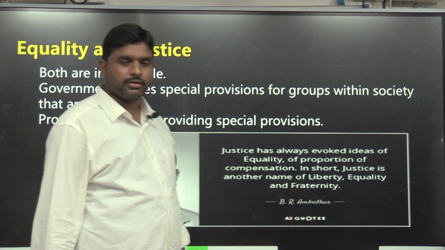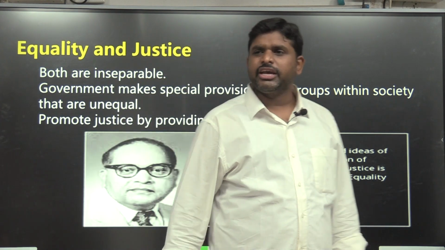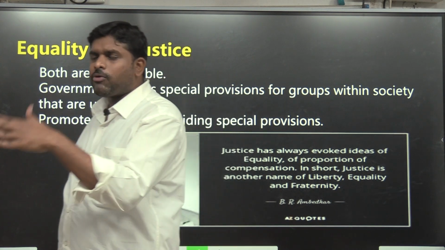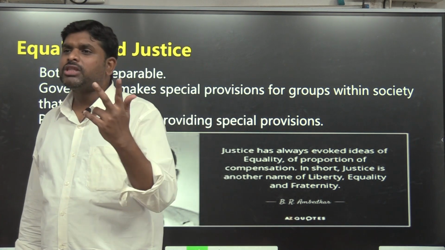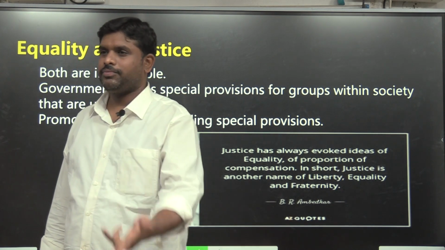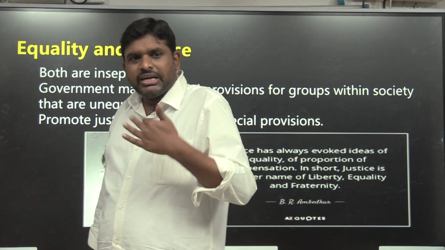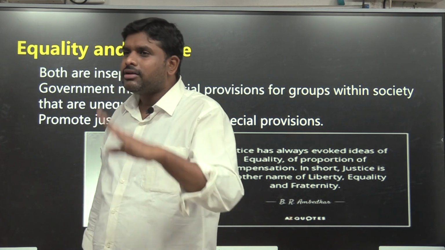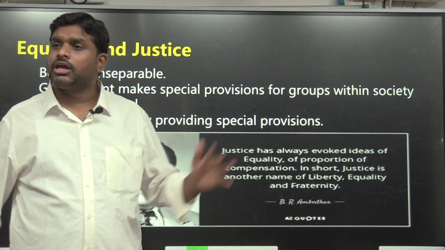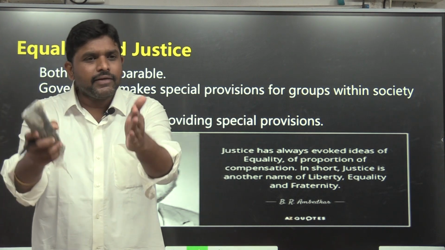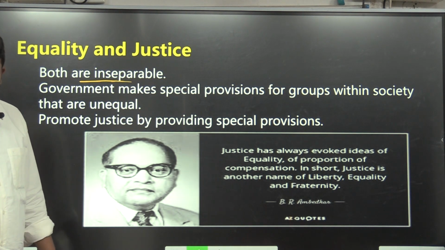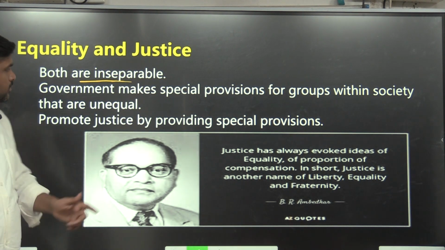As I told you in the beginning, equality ensures justice, justice ensures equality. We cannot think equality is different and justice is different. Both are inherently, meaning internally, interdependent on each other. We cannot see equality differently, we cannot see justice differently. Both will go hand in hand. Both are inseparable, meaning both are together.